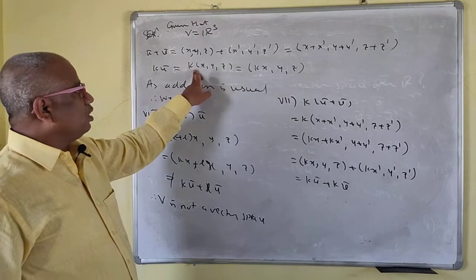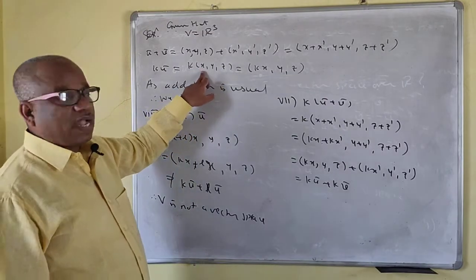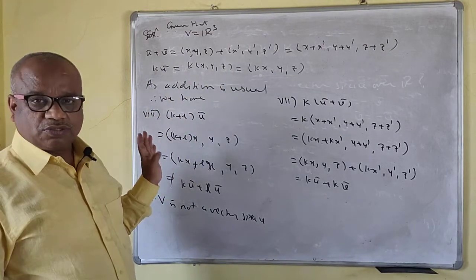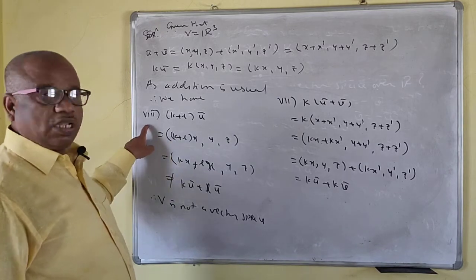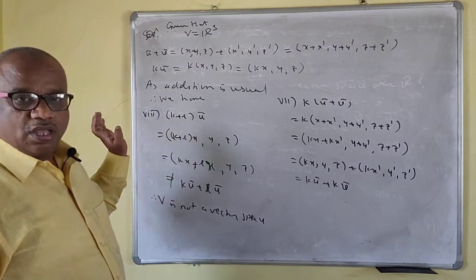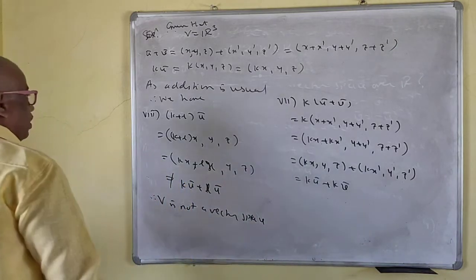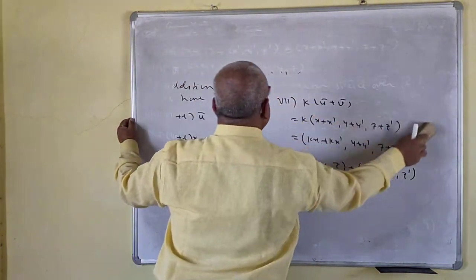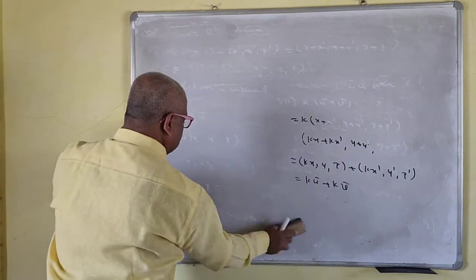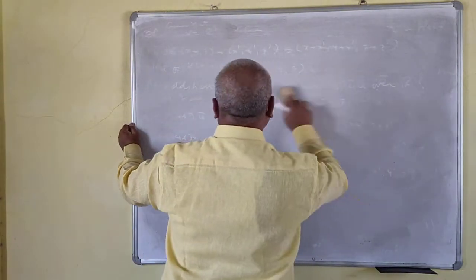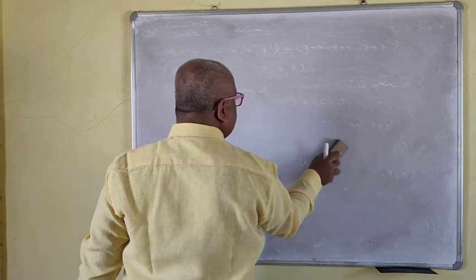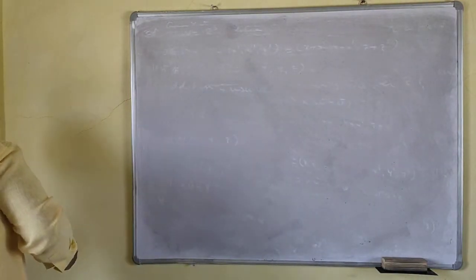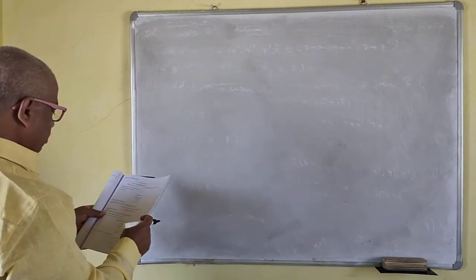Remember, this is multiplied to only the first component, not the second component or third component. So that means this is not a vector space. Here the 8 axioms fail. Okay, we'll take the next one.